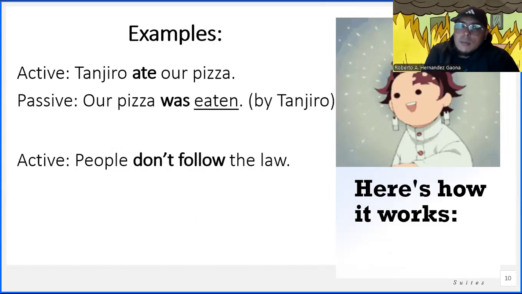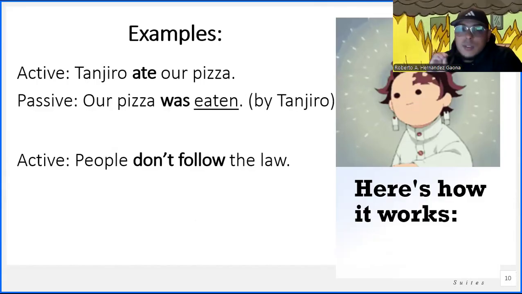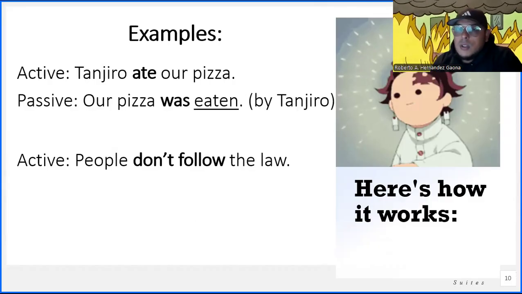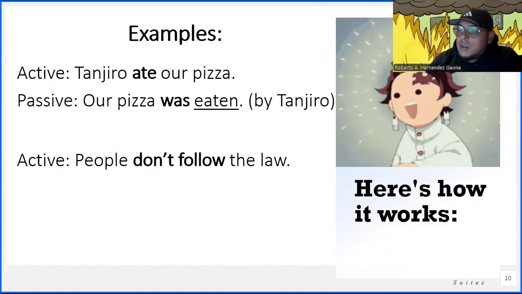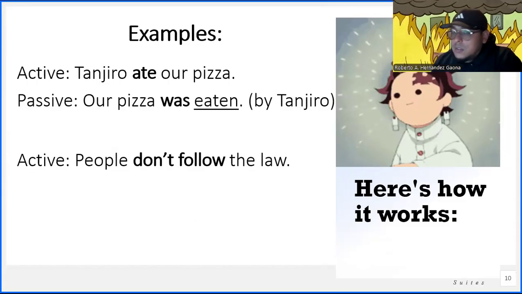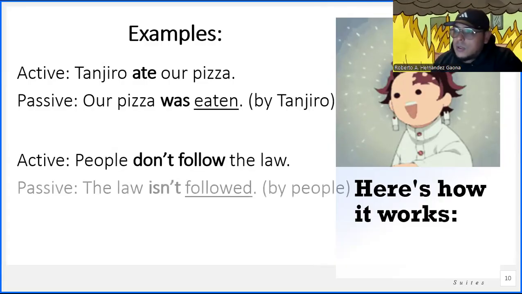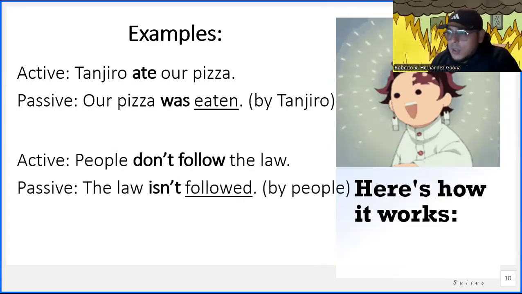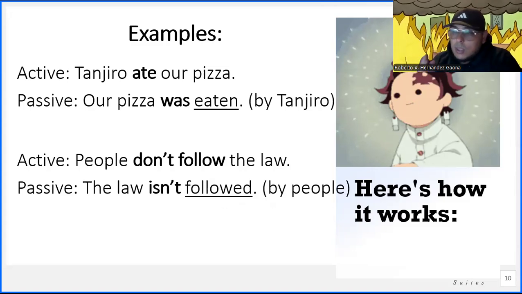Now let's try and analyze a little bit more here, right? We have "People don't follow the law." I want you to focus on what's in bold, right? "Don't follow." What tense is that? Take a time to look at it, analyze it. So if you already thought about it and you said, well, this is clearly present simple, you are correct. So in that case, the verb to be, its appropriate form is going to be present simple. So what is the present simple form of the verb to be? "Is." And since we have a negative sentence, we're going to be using "isn't."